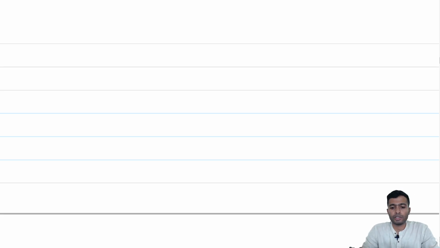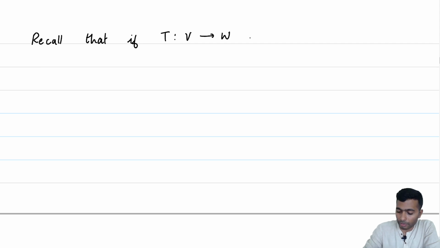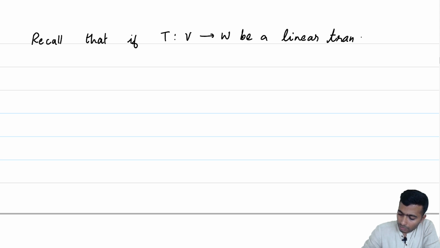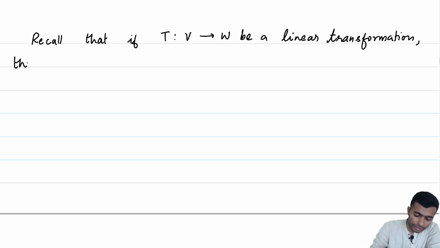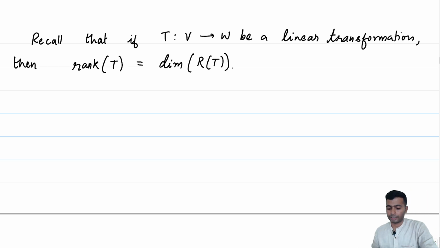So, we are already familiar with the notion of the rank of a linear transformation. Recall that if T is a linear transformation from V to W, then the rank of T is the dimension of the range of T.